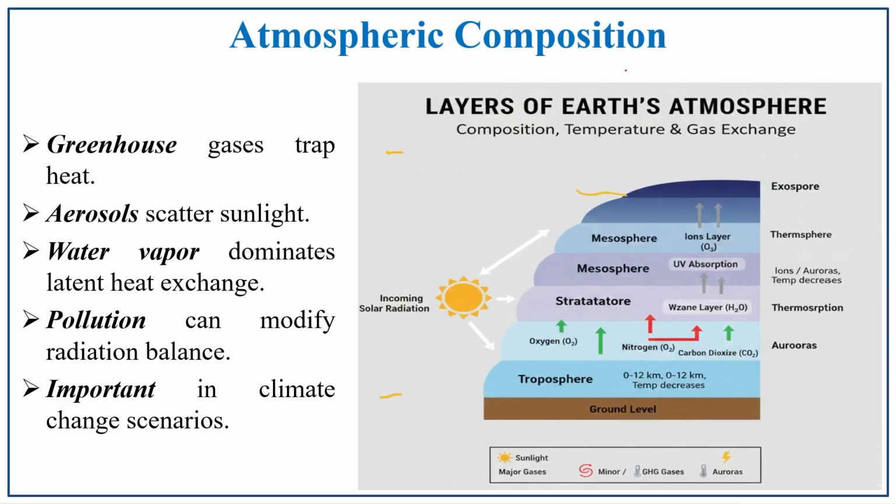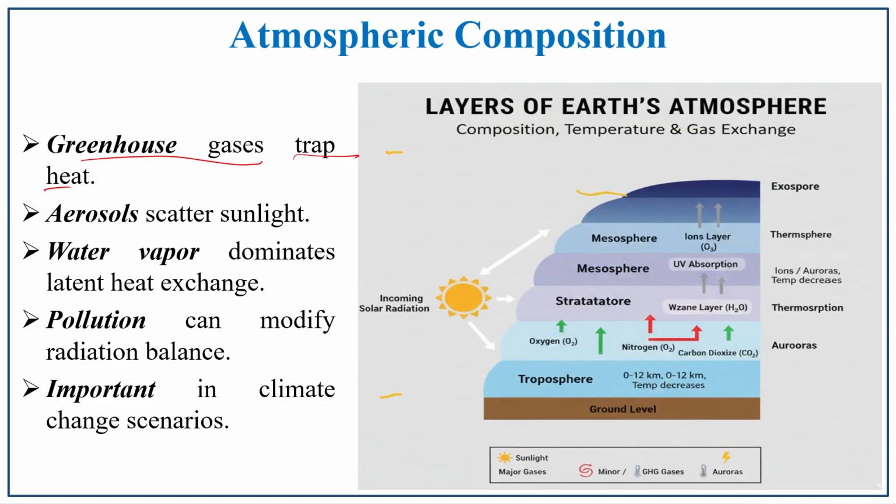The next is atmospheric composition. The atmosphere has various components, which we have discussed. The main thing is that the work of the greenhouse gases is to trap the heat, and aerosols are another main particle present in the atmosphere. What is the main work of the aerosols? They scatter the sunlight.